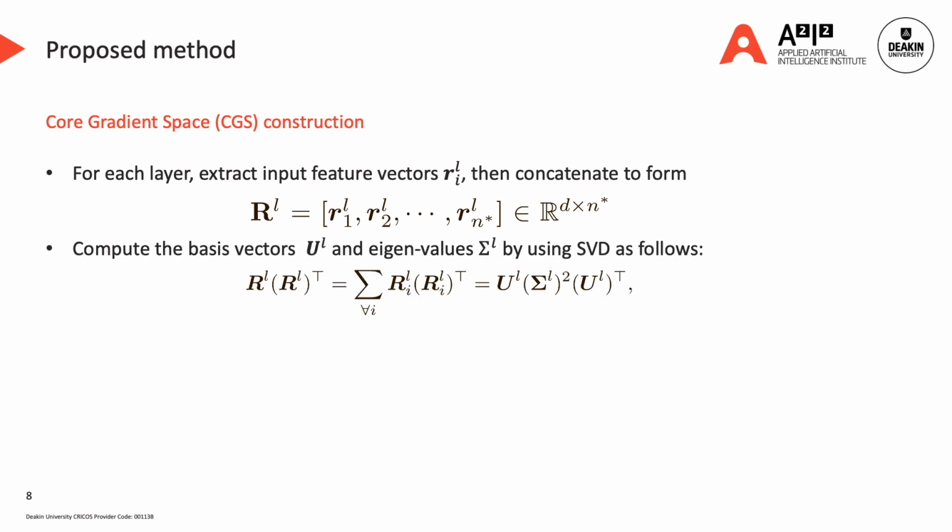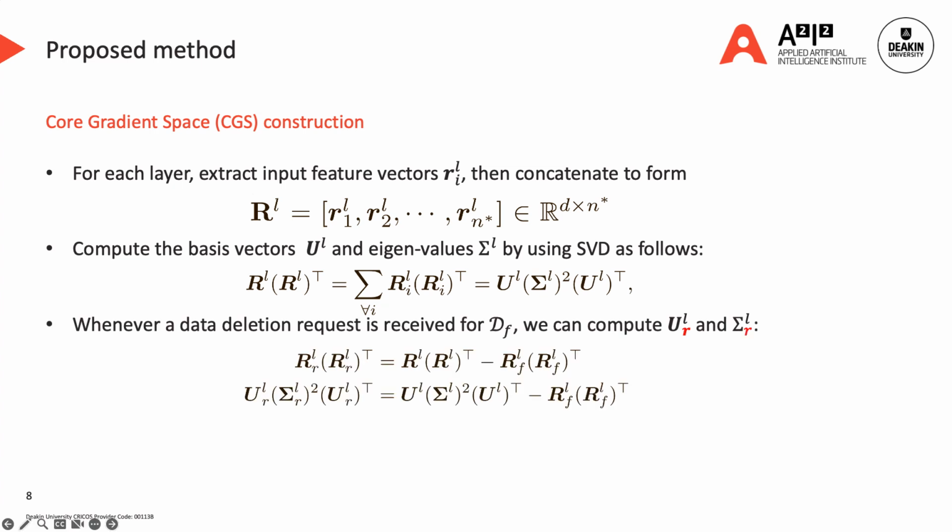Then we can compute the basis vectors and eigenvalues for the full dataset input representation by using SVD as follows. Note that the covariance matrix can be computed in a mini-batch manner, making the computation very efficient, even for a large dataset. We then store the basis vectors and eigenvalues. From the basis vectors and eigenvalues, it is impossible to reconstruct the original dataset. Hence, our method can avoid the privacy concern over storing training data.